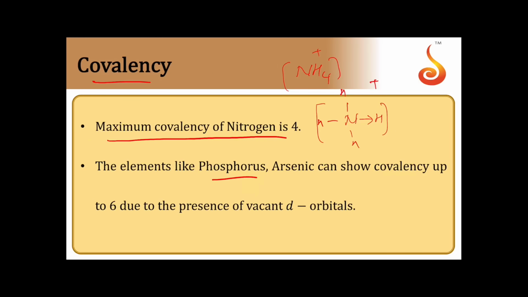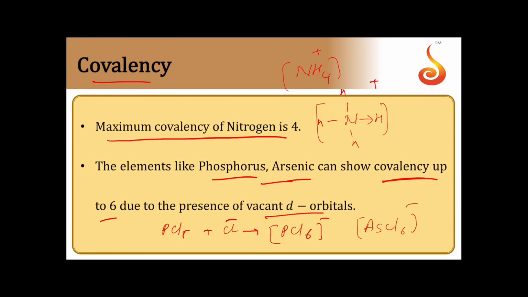Elements like phosphorus and arsenic can show a covalency up to 6 because of the availability of vacant d orbitals. So they can expand the octet further. For example, PCl5 can take up Cl- also and exists as PCl6-. Similarly, As also can form AsCl6-. So arsenic and phosphorus can show a covalency up to 6 because of availability of vacant d orbitals. Nitrogen shows only 4. It can't expand further because of non-availability of vacant d orbitals.